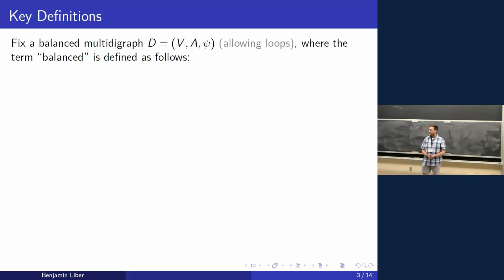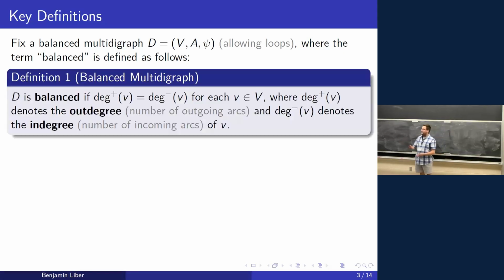So let's start with some key definitions. We're going to fix a balanced multidigraph, D, where V is a set of vertices, A is a set of arcs, and psi is a map from the arcs to the vertices. Psi is not that important for this talk. We say that D is balanced if the out degree of every vertex equals its in degree. So basically at any vertex, the number of arcs going into it equals the number of arcs going out of it. For the rest of this talk, we're going to be focusing on balanced digraphs specifically.